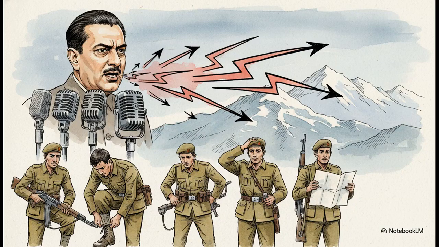Digging into the specific tactical errors, the source points out a major blunder right before the war actually kicked off. While visiting Nepal, Prime Minister Nehru boldly told the media that he had ordered the Indian army to engage and push Chinese forces out if necessary. The critique here is that this was a premature, really threatening statement. It unnecessarily provoked China and escalated tensions way before the Indian military was actually prepared or positioned to fight.